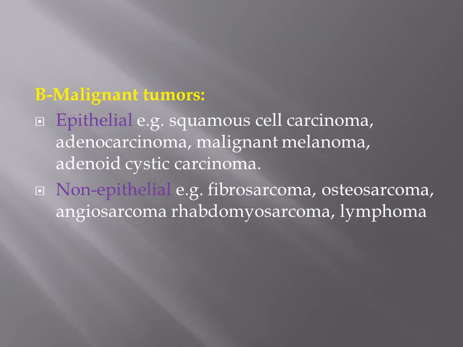The malignant tumors, epithelial: the most important and common sinonasal malignant tumor is the squamous cell carcinoma. Others include the adenocarcinoma, malignant melanoma, and adenoid cystic carcinoma, which arises from the minor salivary glands. The non-epithelial tumors are such as the fibrosarcoma, osteosarcoma, angiosarcoma, rhabdomyosarcoma, which arises from muscular tissue, and lymphoma.